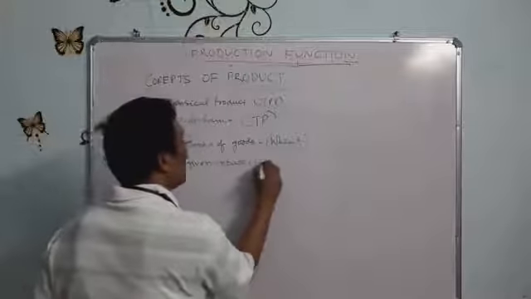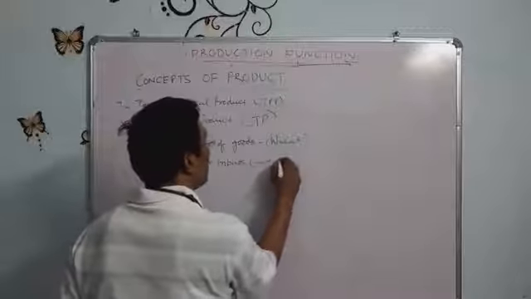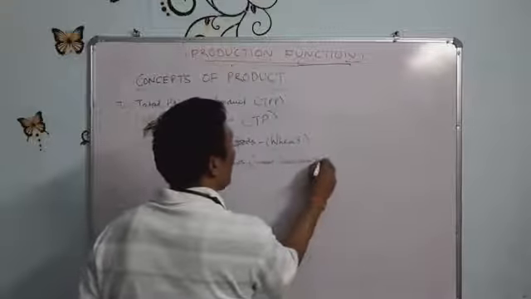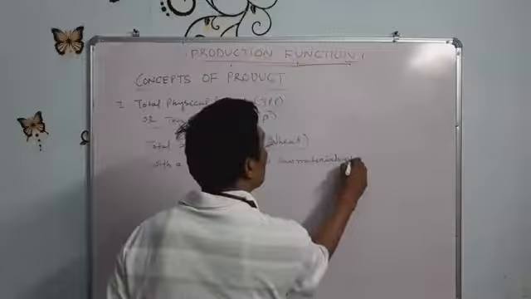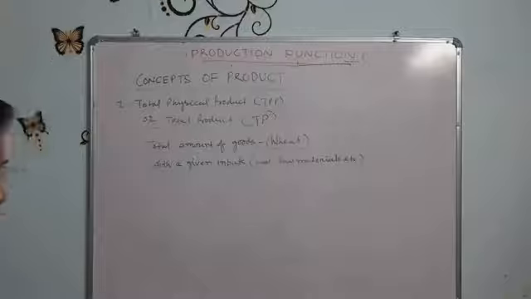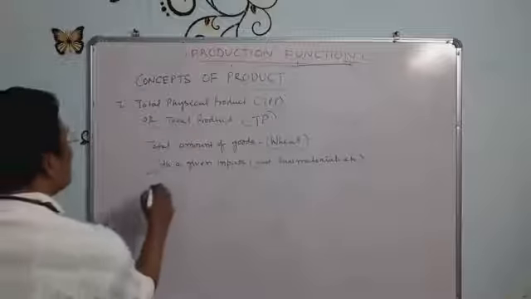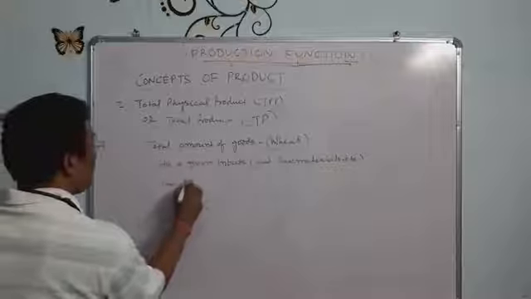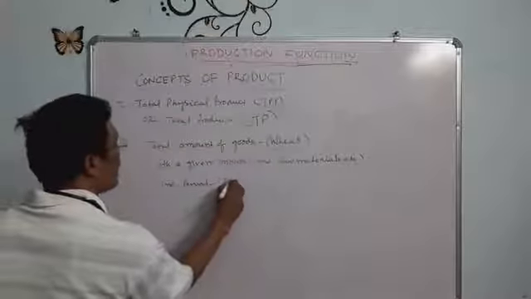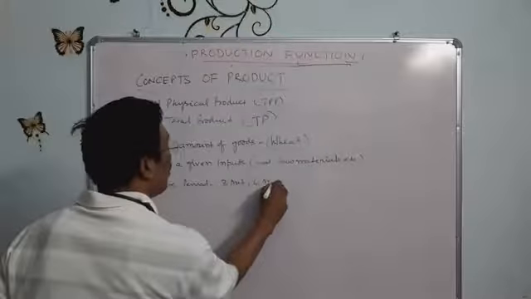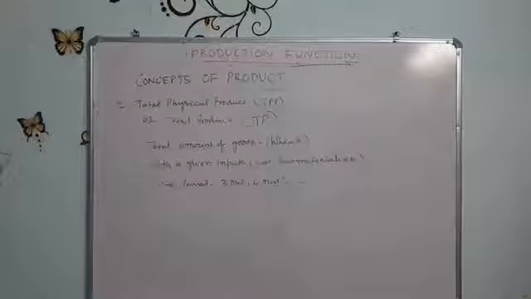Inputs may be the land, inputs may be the raw materials, etc. So whenever the input is given, what total amount of goods is produced by a farm during the specified period of time. The time period may be for the farmer 3 months, 6 months, or a week, etc. That is called the total physical product.